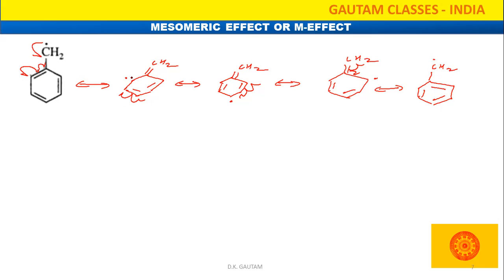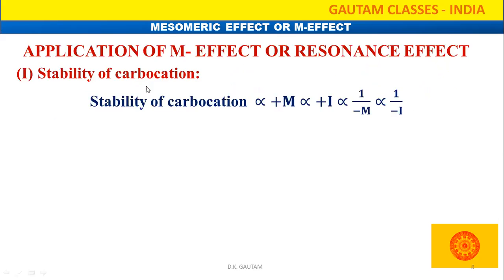How many total resonating structures are possible? One, two, three, four, and this one and that one are the same, so we are not going to count this one. So a total of four resonating structures is possible in that case. Hope you all understood how we are going to write this.